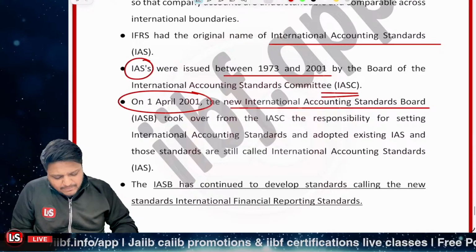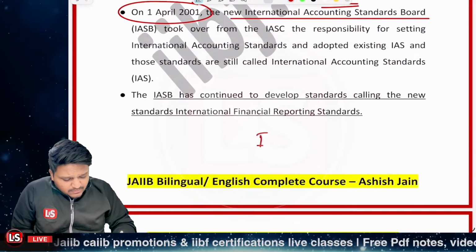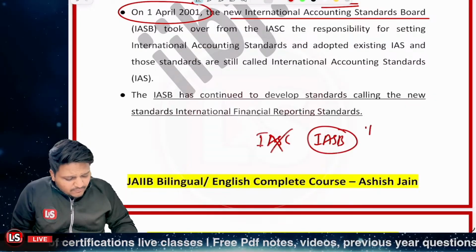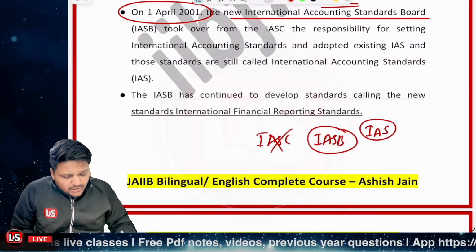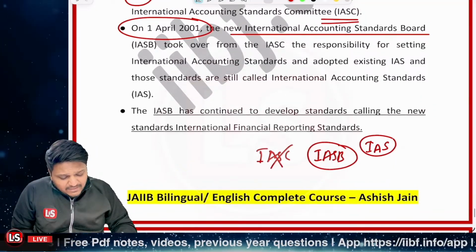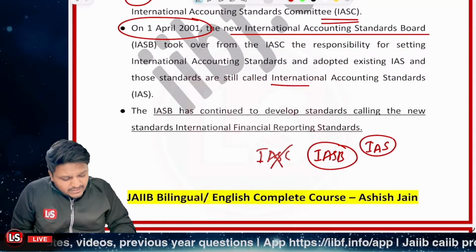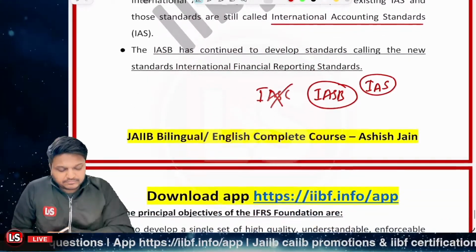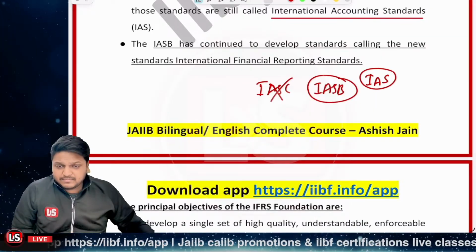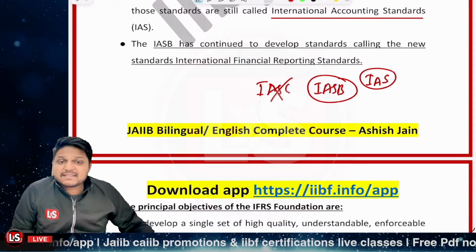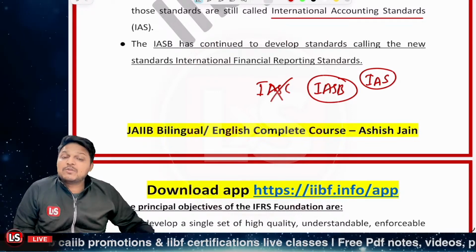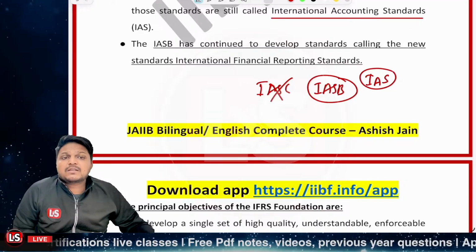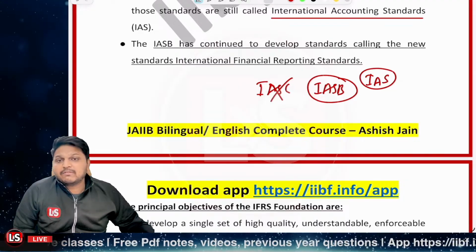So basically nothing much happened. The IASC was dissolved and the IASB took care of all the functions. All the international accounting standards were taken care of, and the existing IAS standards were retained, that we call international accounting standards. Now the IASB has continued to develop the standards. It is not a committee but a board, the International Accounting Standards Board, which will be developing the accounting standards at the international level.